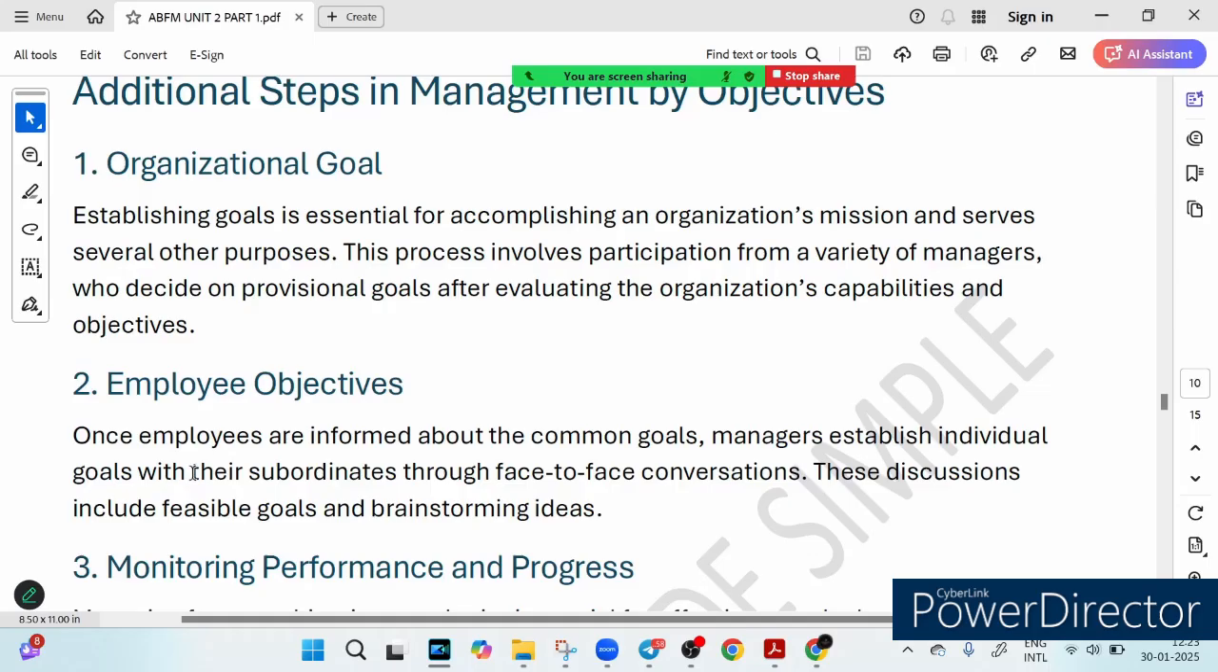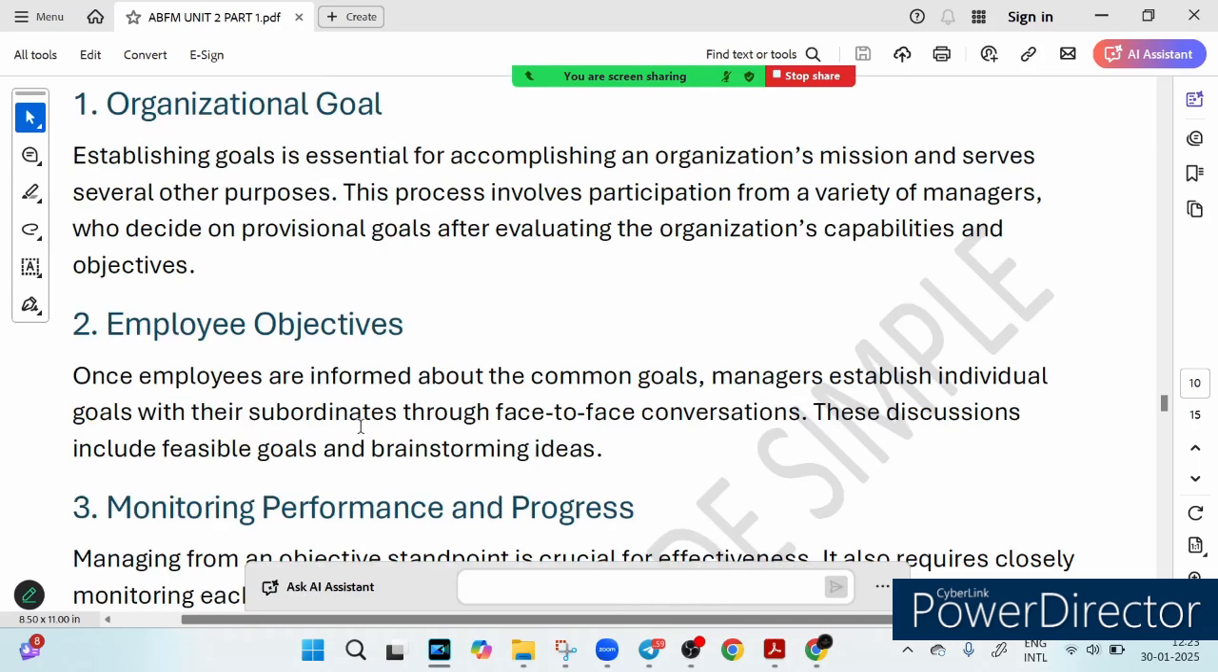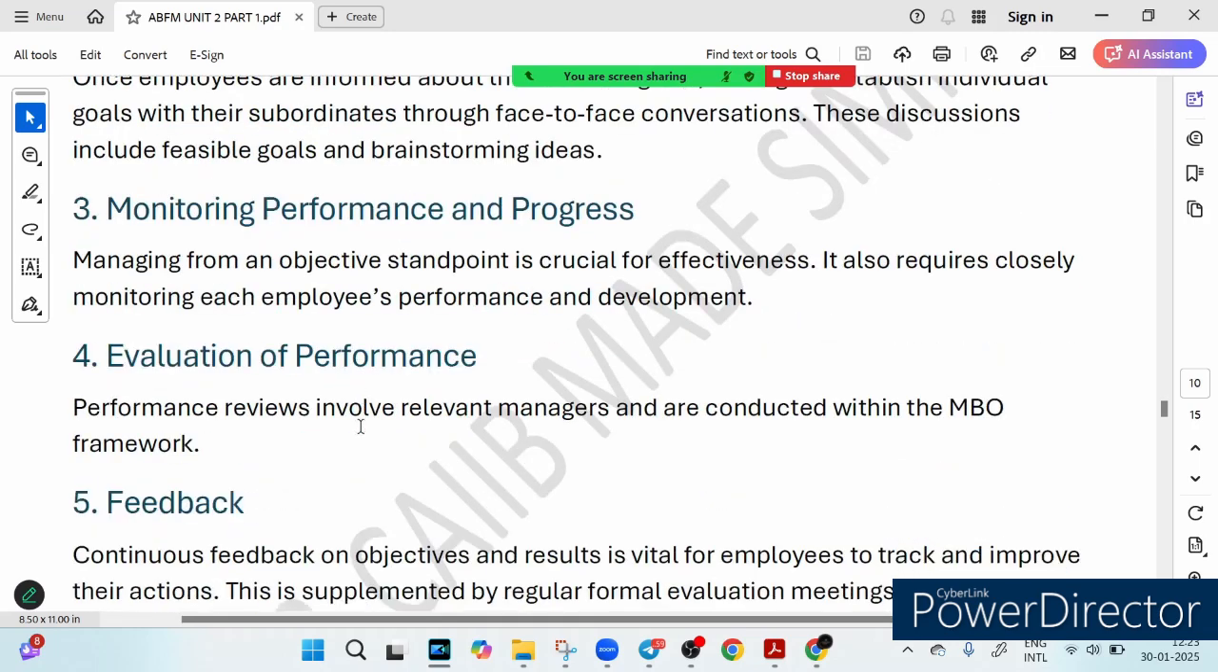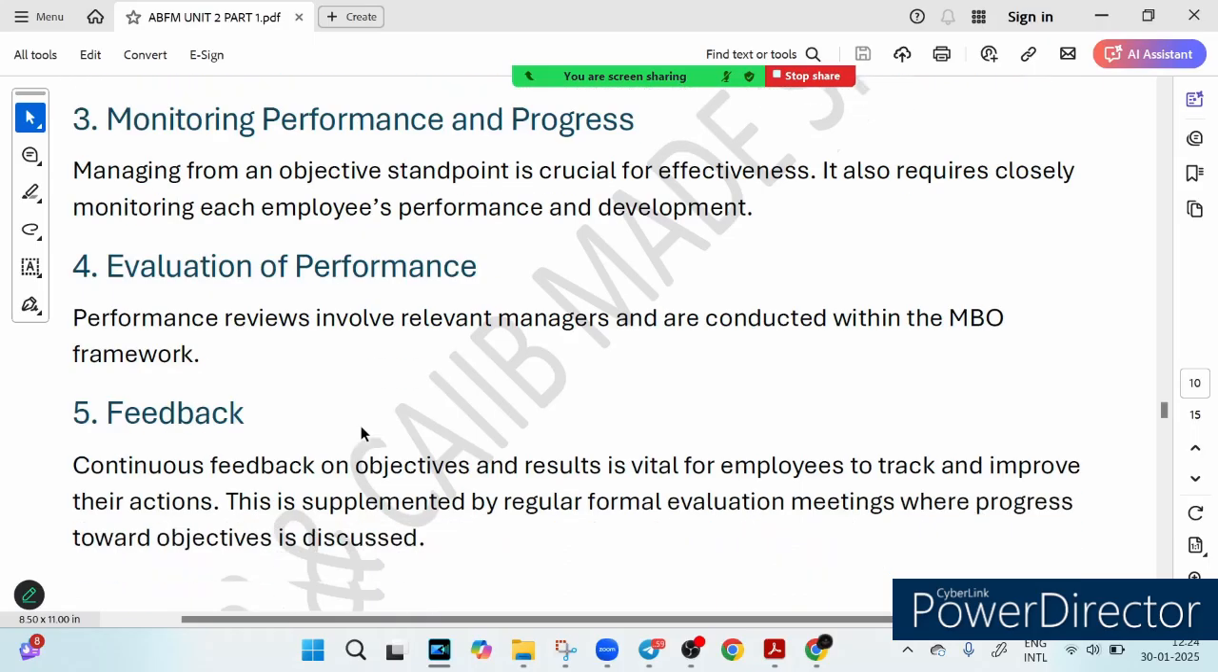Then we have monitoring performance progress. What does it mean? It means you can't just set goals and forget about them. Managers need to track employee performance closely, just like you monitor exam preparation progress to see if you are on track for success. Then we have evaluation of performance. Regular reviews are crucial. Managers meet to discuss whether their goals are being met, or if there is a need to change the approach. It's like revisiting your study schedule if the results are not as expected.